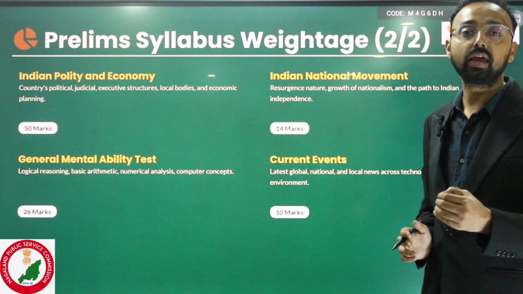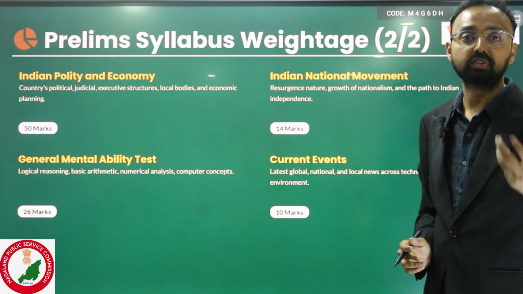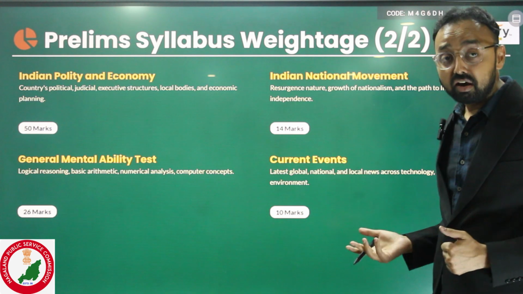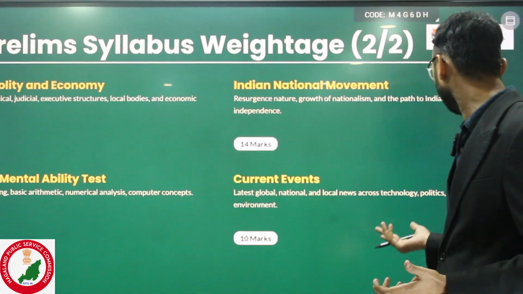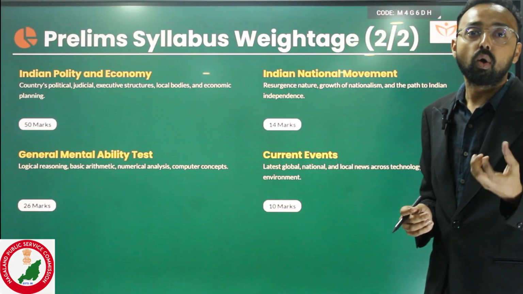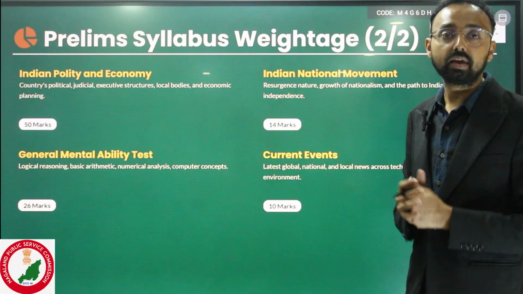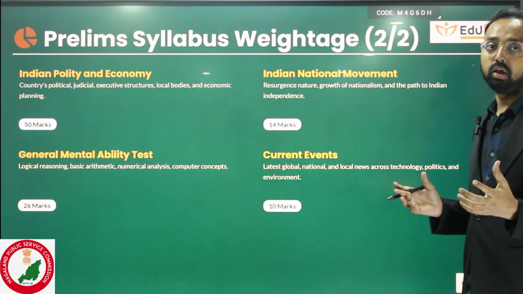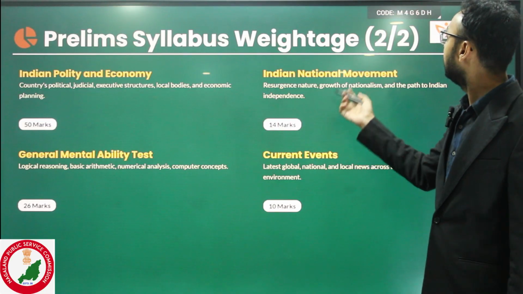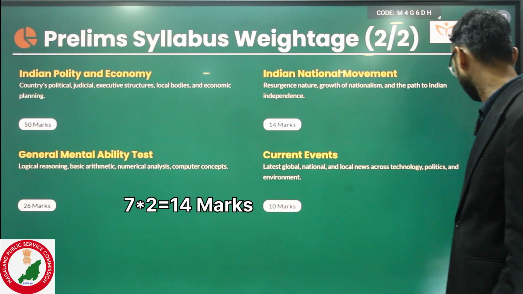It will cover topics like quantitative aptitude, number system, etc., average, percentage, logical reasoning, computer, etc. And then of course current affairs related to technology, politics, environment. Suppose they may ask what is PSLV C61, C62, SIR conducted by the Election Commission of India, and so on. And there are categorical marks provided, that Indian national movement is a 14 marker, that it may have 7 questions.